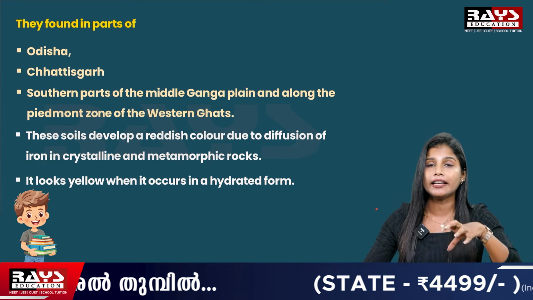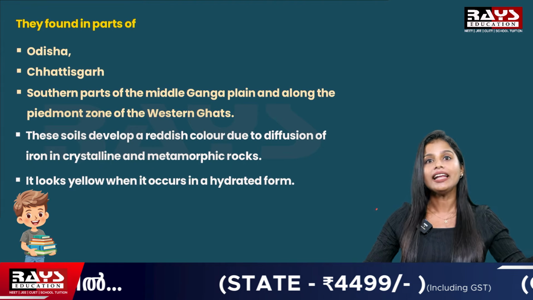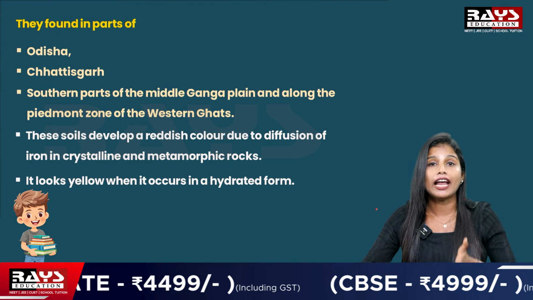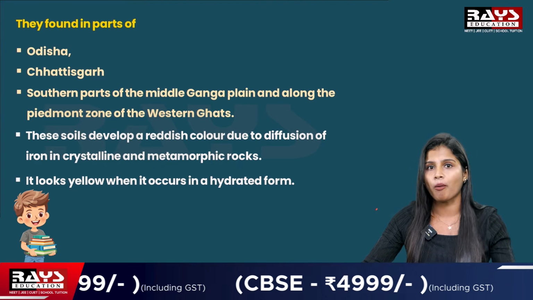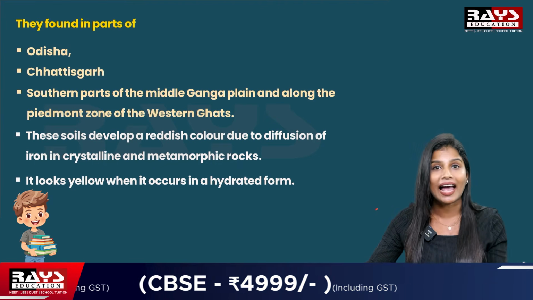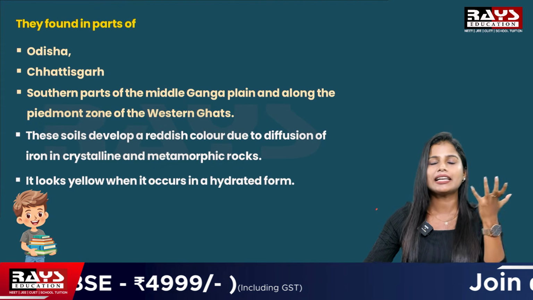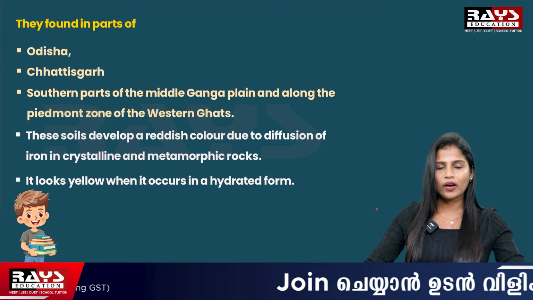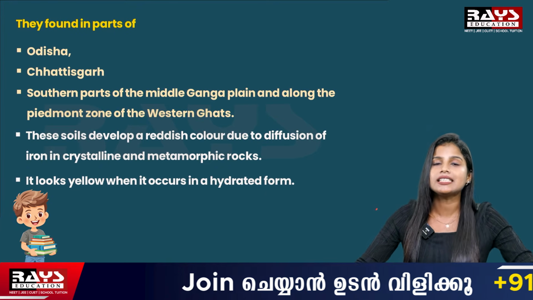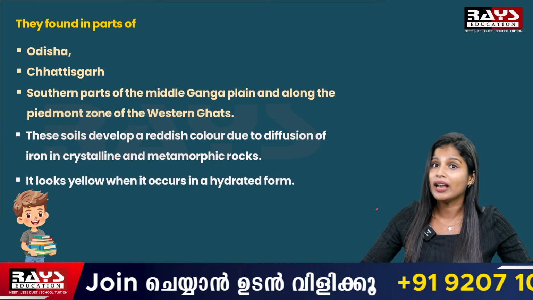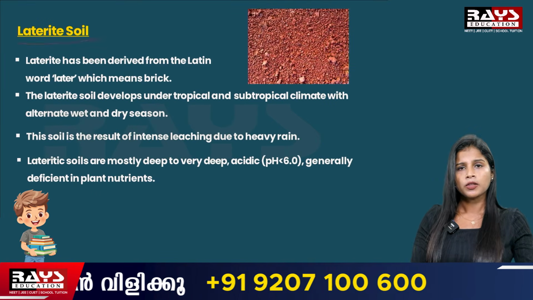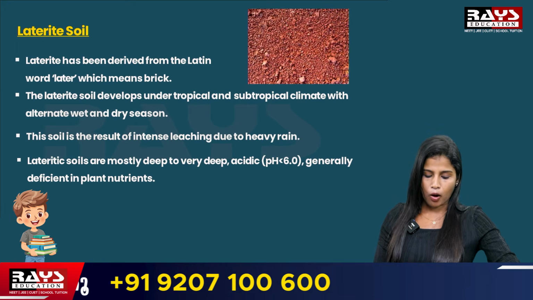So this particular name of the soil is red and yellow soil. Red, we know how it has got the name. Coming to the yellow, when it is in the hydrated form or when it is wet, it looks like a yellow soil. That is why the soil is known as red and yellow soil. So this is all about the third type of soil, that is red and yellow soil. Now let's look into another type of soil, that is laterite soil. So let's look at what this is all about.